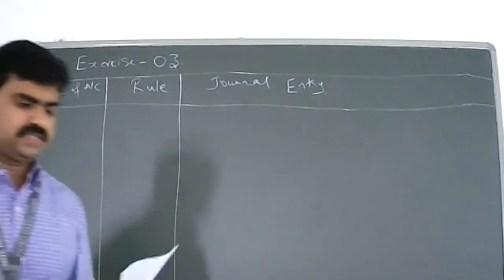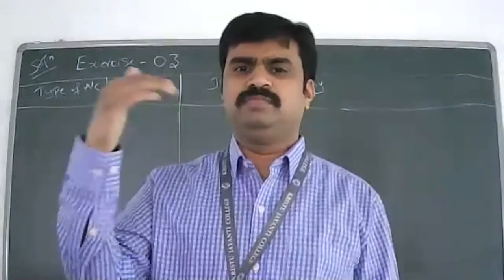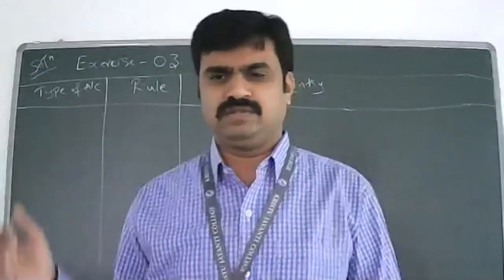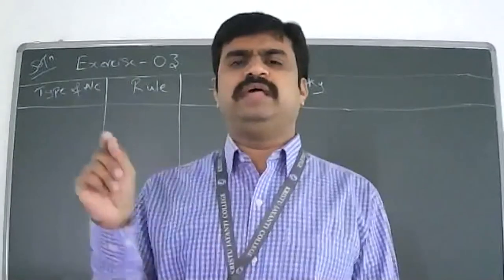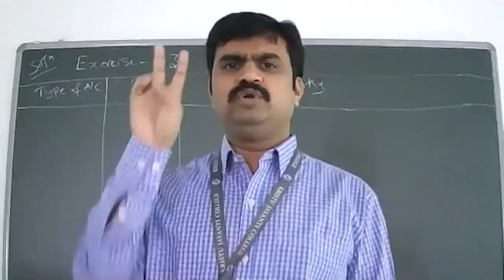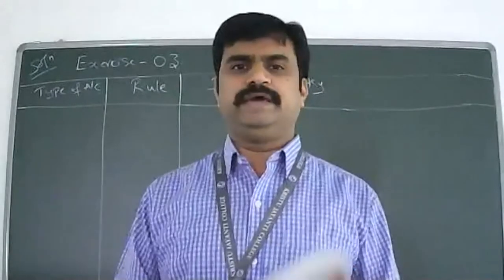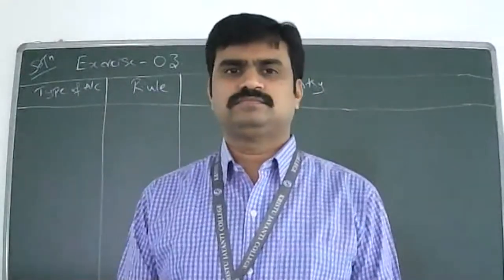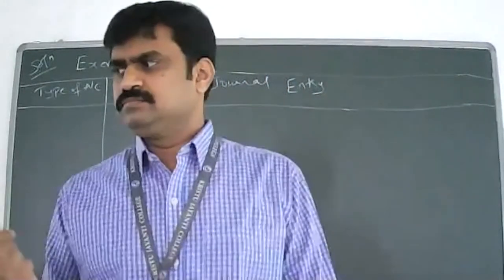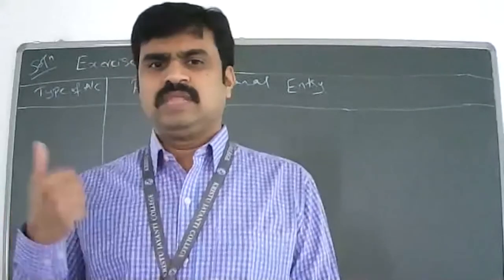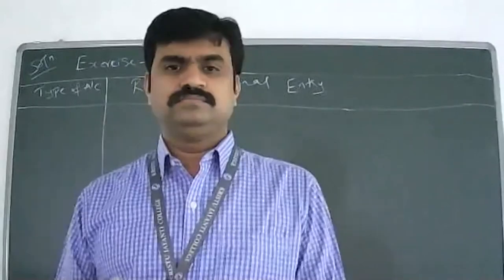Mohan commenced business with cash rupees 50,000. Now, as I said, in any business transaction, a minimum of 2 accounts will be involved. Now tell me which are those 2 accounts involved here? Cash and capital. Why cash? So we are bringing cash into the business. Cash is coming in. Cash is involved, but which is the one more account?